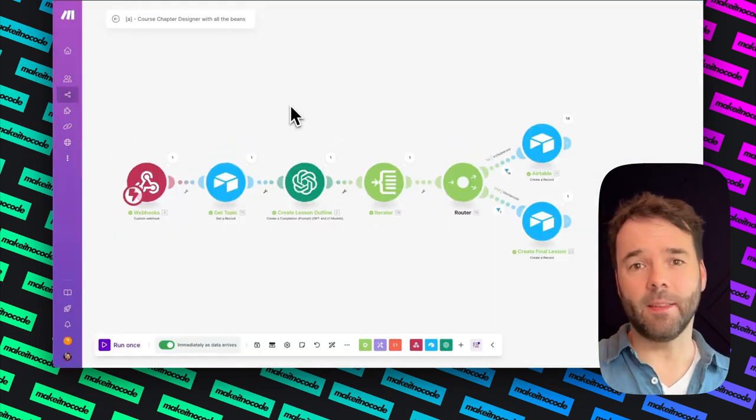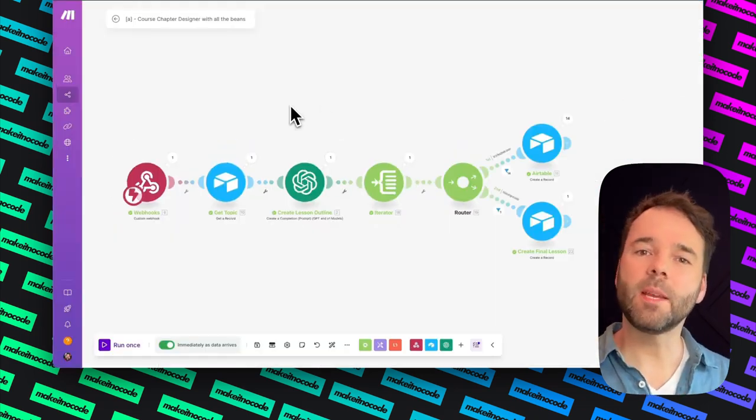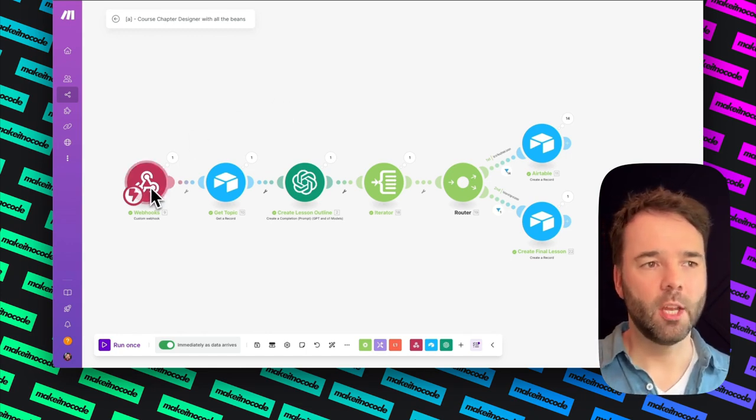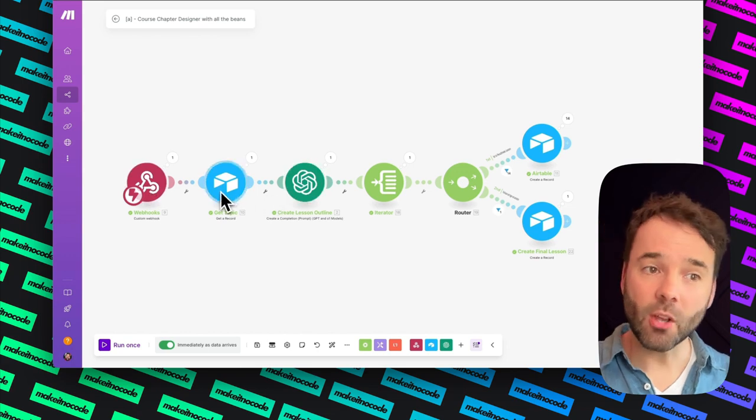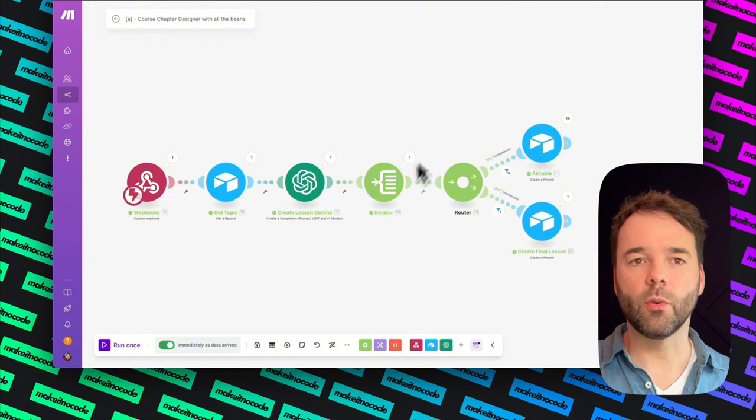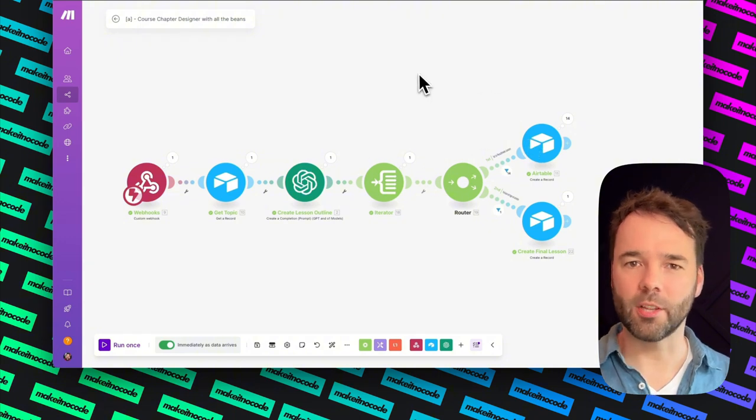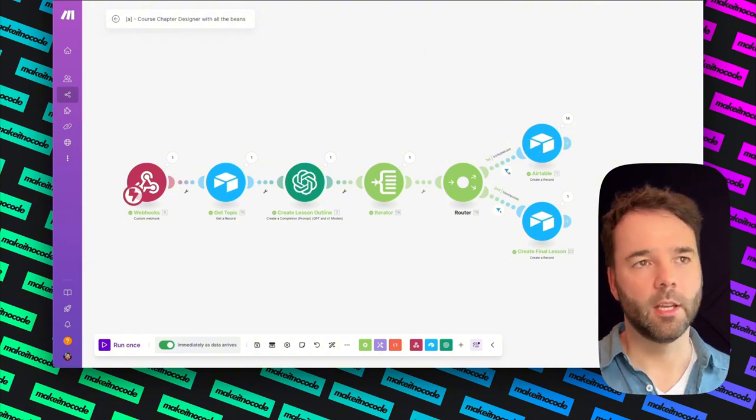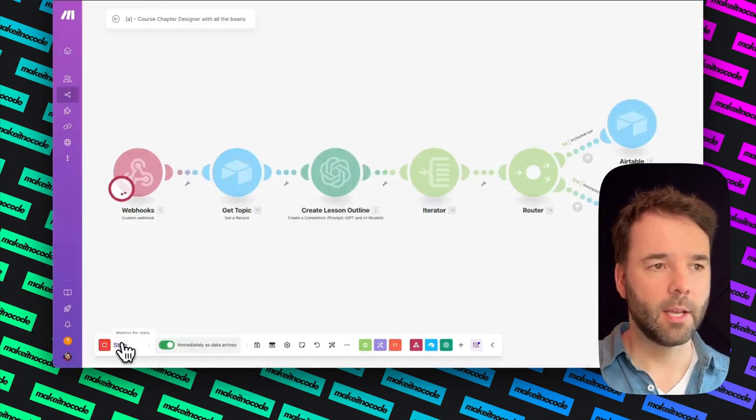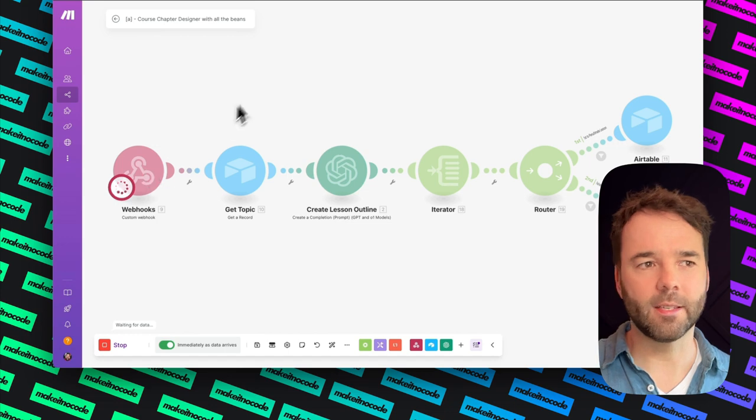So this is the build that I was talking about. This is using Make.com. And again, it's very, very simple. You just add a module. So in this case, we've got a trigger and it's going to get a topic. Then it's going to create a lesson outline. It's going to iterate. So it's going to repeat over and over the last parts until it's filled all of the course creation in here. So I'm just going to hit run here. And then it's just going to wait for content to be delivered.